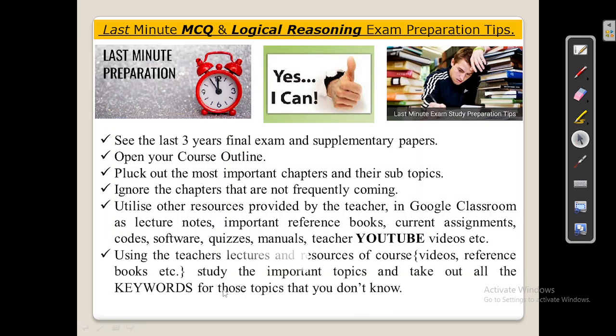Then he says, using the teacher's lectures and resources, for example videos, references, books, etc., study the important topics. All the topics that are frequently coming, you have to study them. And take out all the keywords for those topics that you don't know.